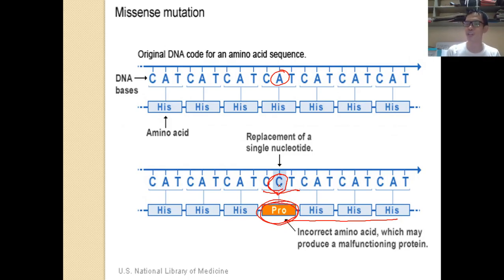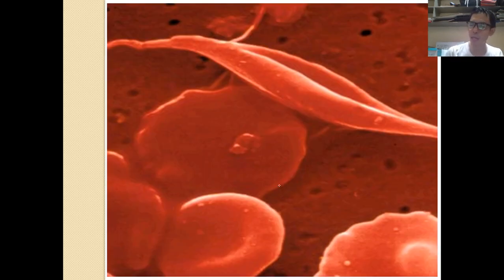In evolutionary changes in an organism, missense mutation is somewhat seen in this process. One example of missense mutation is sickle cell anemia, in which the blood cells are shaped like a crescent moon. Normally the blood cells should be shaped like a circle, a circle that we have right here. But if you have this kind of mutation, the cell will become sickle shaped.